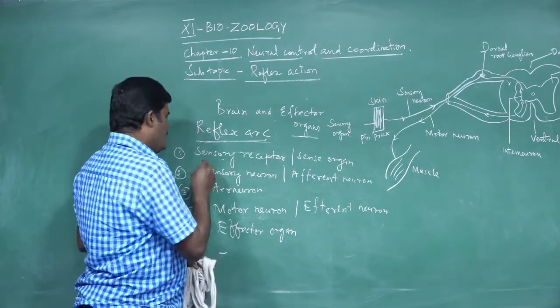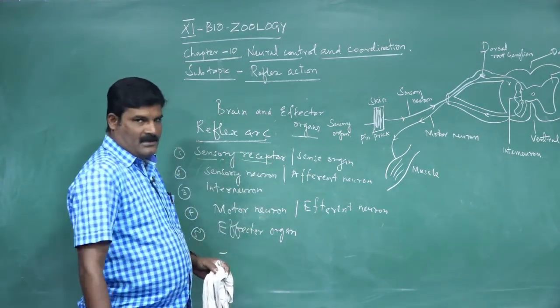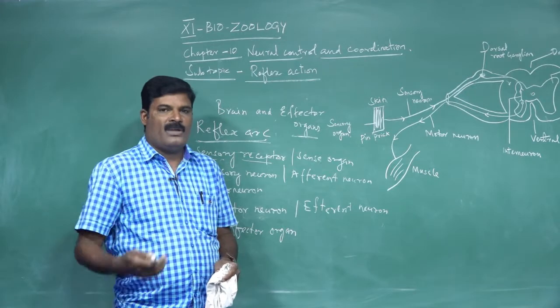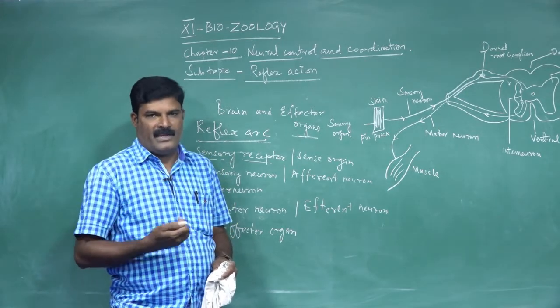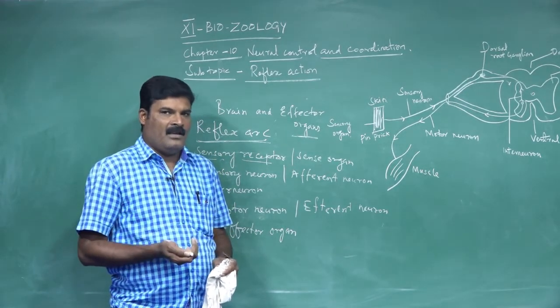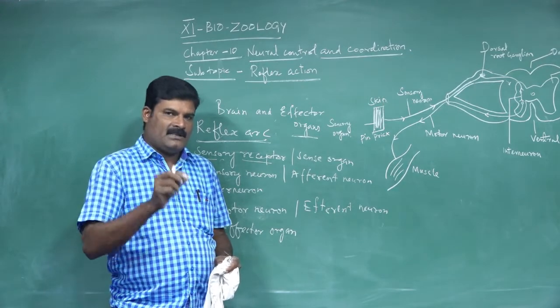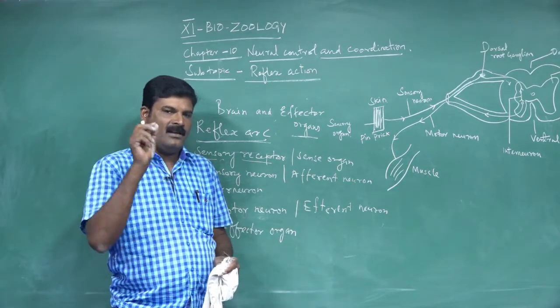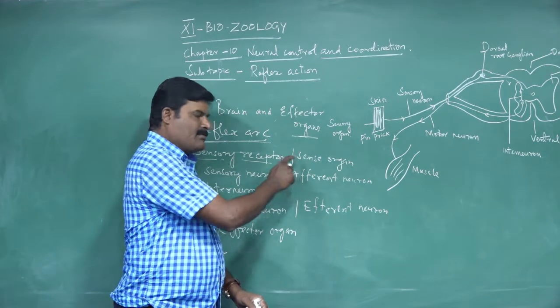Okay. What is the sensory receptor or sensor? Already we know that in lower classes there are 5 sense organs: eye, ear, nose, tongue and skin. The nervous structures arising from the sense organ are called sensory receptors.